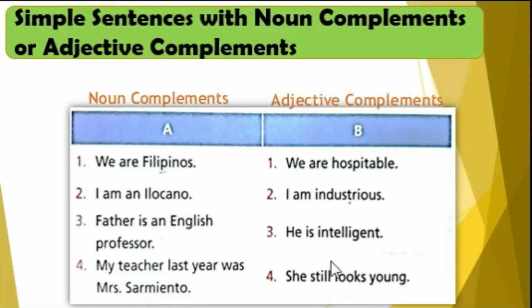For the column B, adjective complements. For example, number 1, we are hospitable. The word hospitable here is considered as your adjective. Number 2, I am industrious. The word industrious is your adjective. Number 3, he is intelligent. The word intelligent is your adjective. Number 4, she still looks young. The word young is considered as your adjective. That is now, the following sentence can be considered as adjective complements.